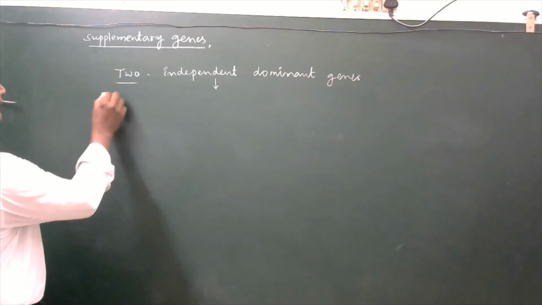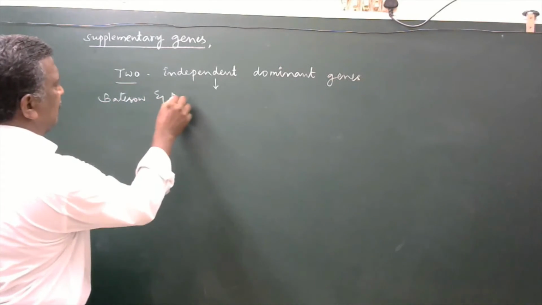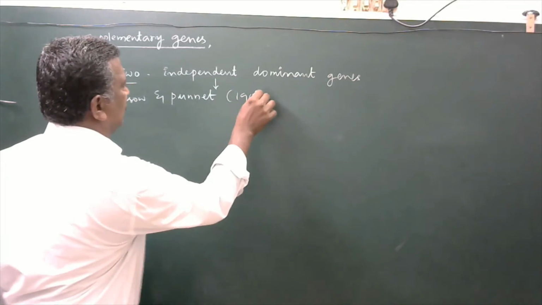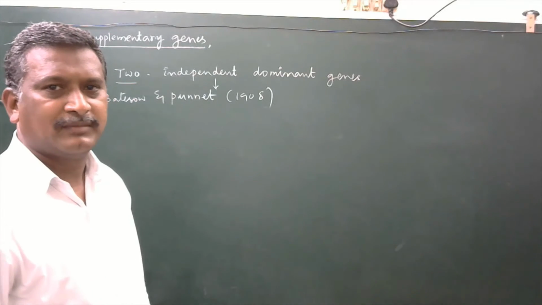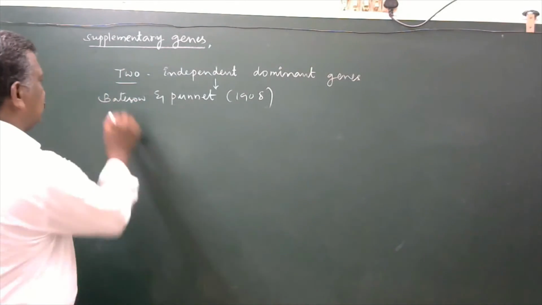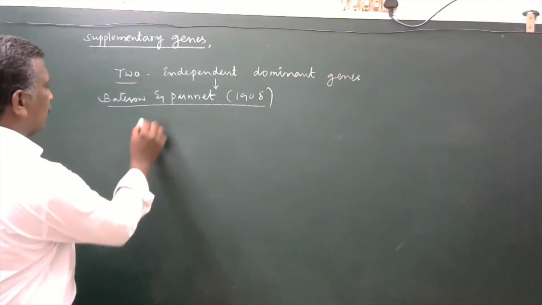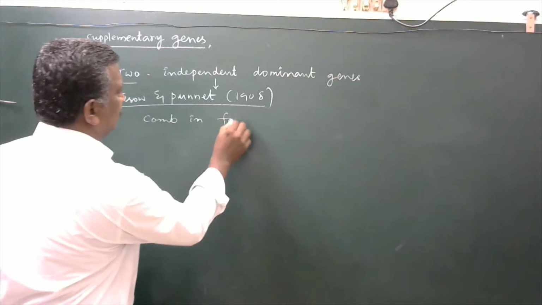Bateson and Punnett, in the year 1908, discovered the inheritance pattern of comb in fowls.